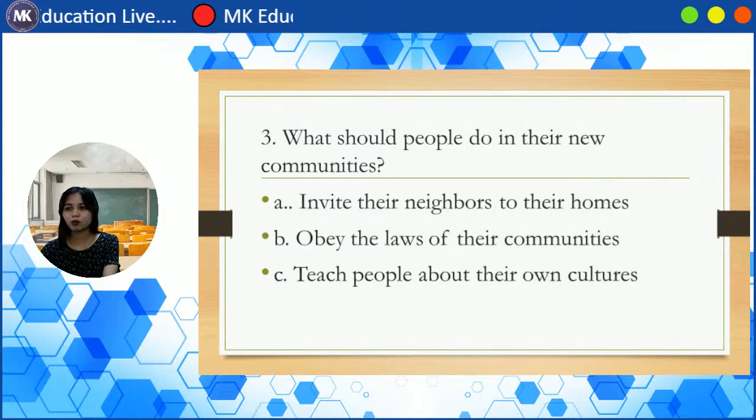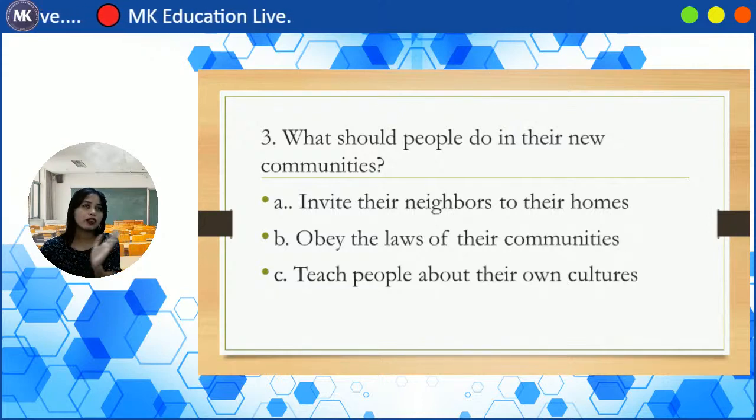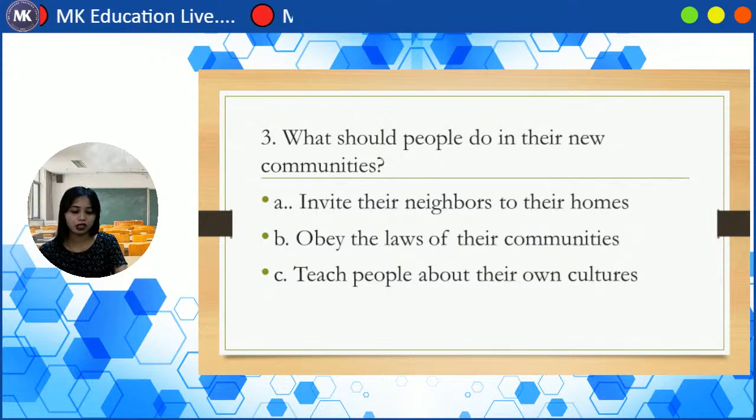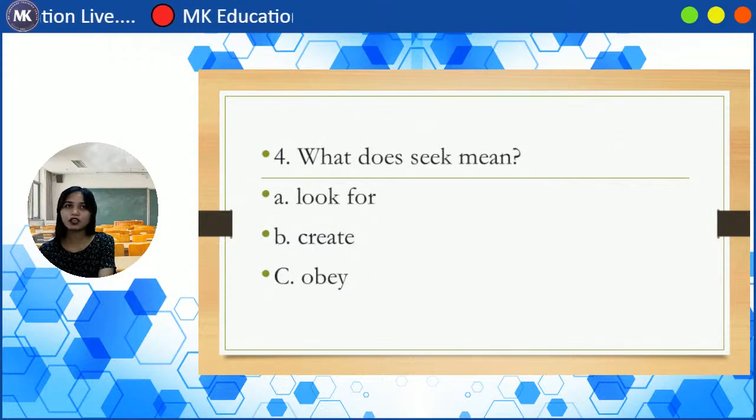And then number 3, what should people do in their new communities? If you are new in that place, what should you do? What is the best thing that you need to do? Is it letter A, invite their neighbors to their homes, letter B, obey the laws of their communities, or letter C, teach people about their own cultures? Yes. So again, as I said earlier, if you're new in that community, you need to obey the laws of the community. Okay, very good.